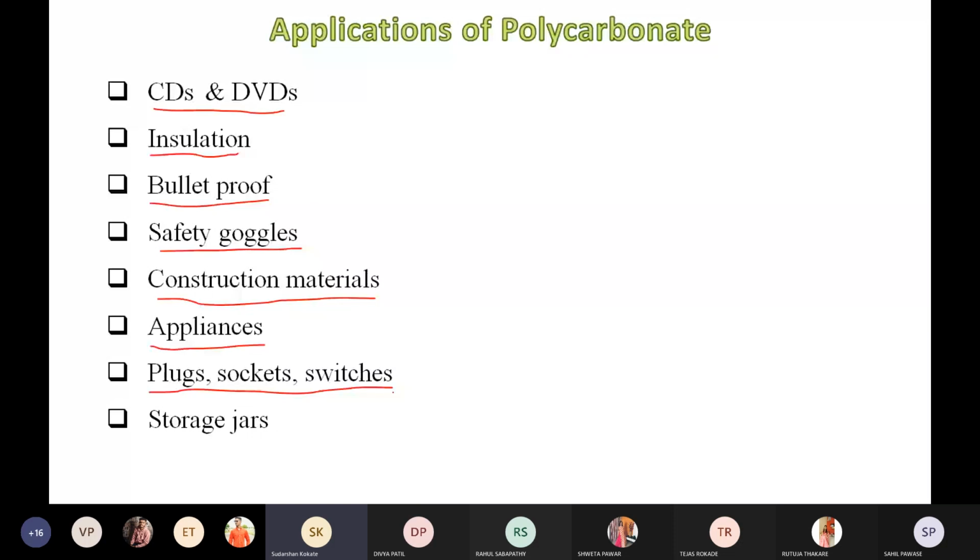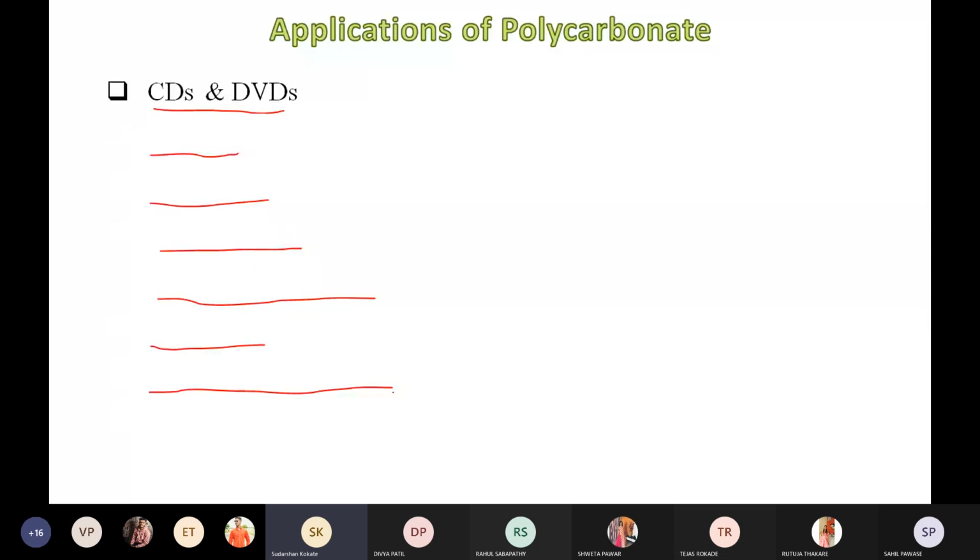I will again repeat the applications of polycarbonate. See, polycarbonate material can be useful for making CDs and DVDs. It is also useful for thermal wire insulation, as an insulator for cables and wires, because it is a bad conductor of electricity. It is used for bulletproofing purposes also because it is a hard and tough material. It is also used for making goggles, sunglasses, safety goggles, because it has high optical clarity.